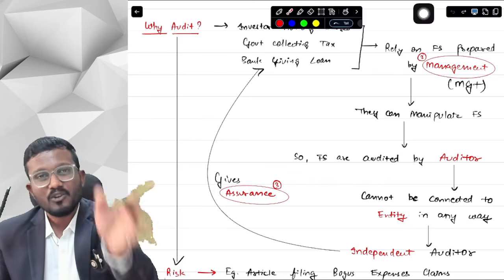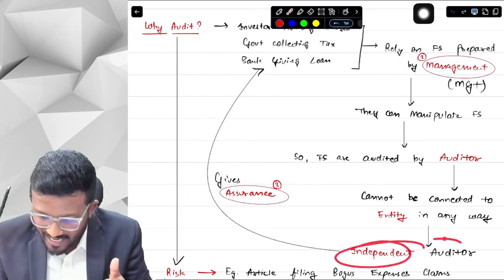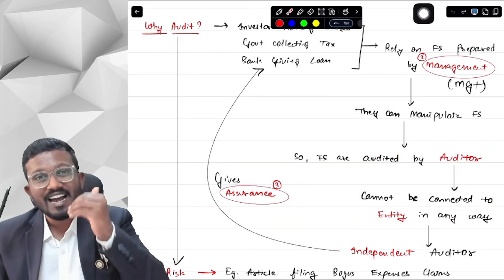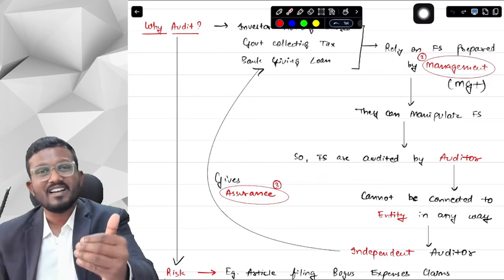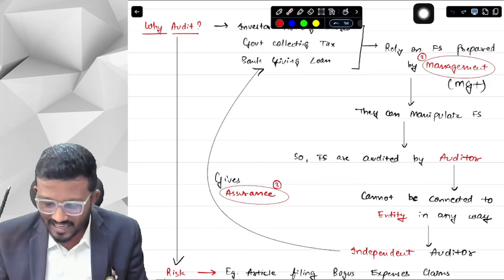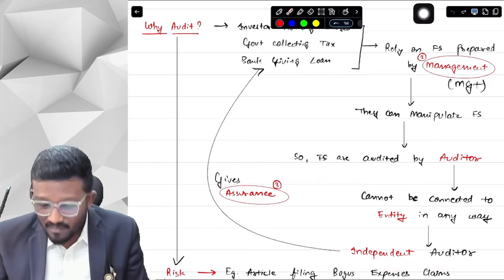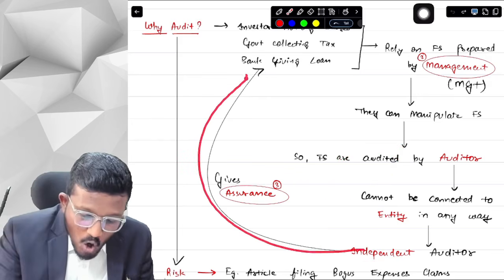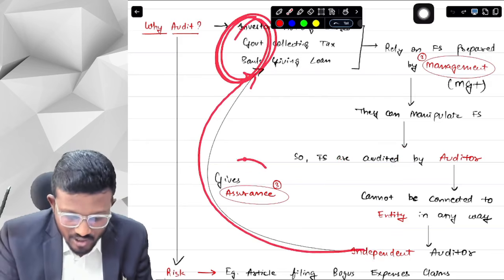But just for now, you just need to know that the auditor should be independent of the entity that he is auditing, so that the auditor can give an unbiased opinion, an unbiased report. Okay, yes sir. Now, what does an independent auditor do? The independent auditor audits the financial statements and then gives assurance to the users of the financial statements.